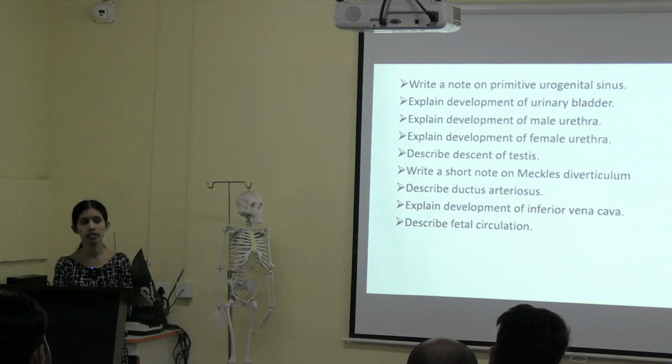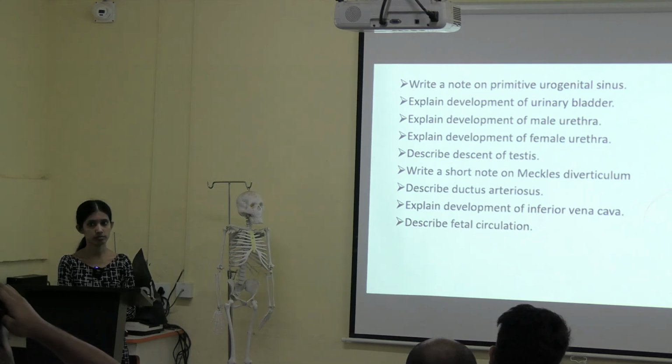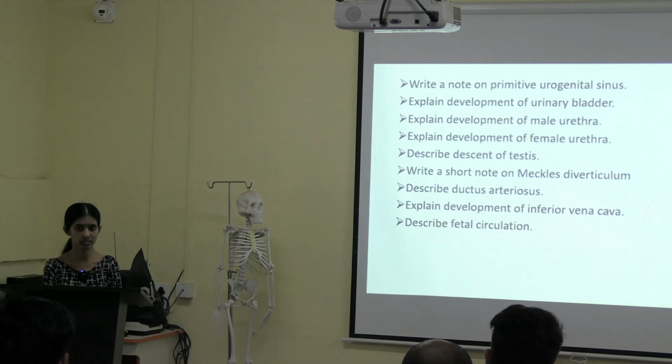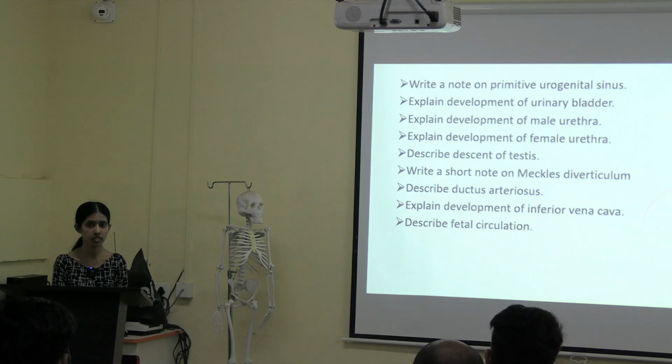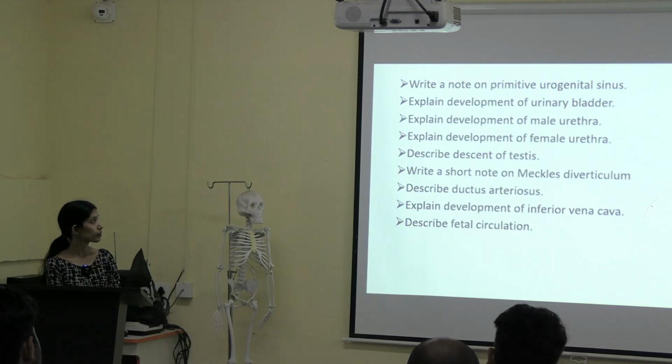Which part of our body is going to develop from the urogenital sinus? Urogenital organs. Okay, fine. What are the parts of urogenital sinus? At least tell me how many parts we divide into: 2, 3, 4, 5, like that. Forget about the names, just tell me how many parts there are in urogenital sinus, or how do we divide the parts. Okay, next question.